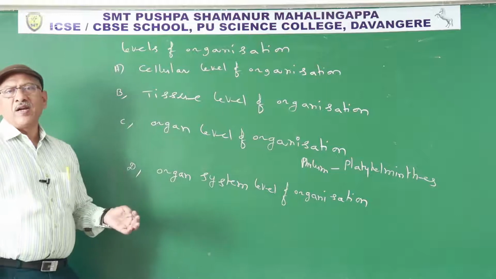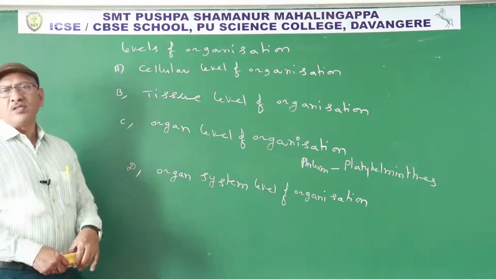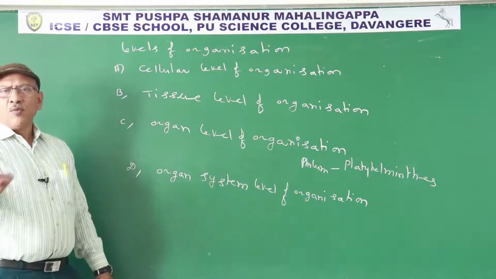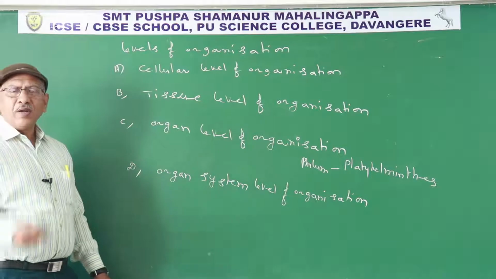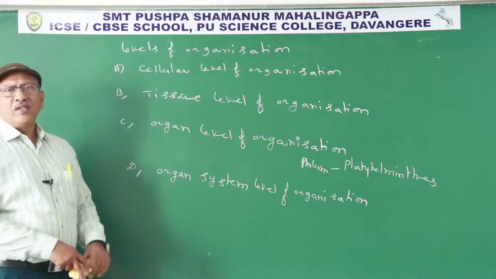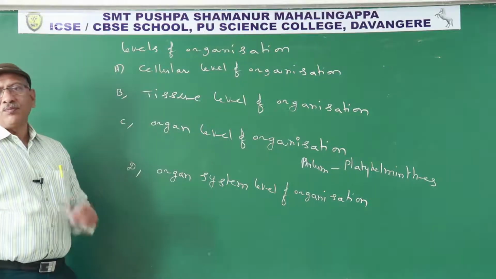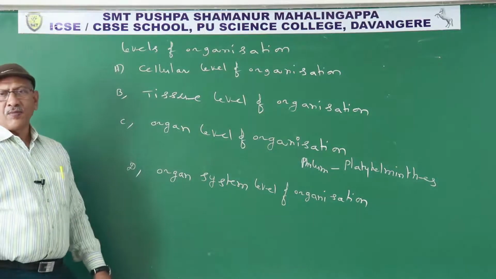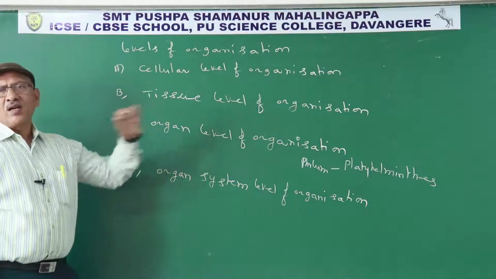Digestive system, respiratory system, circulatory system, excretory system, reproductive system, skeletal system, muscular system, nervous system, endocrine system, integumentary system. What is integumentary? Skin. Skin is considered an organ system. And the immune system. In this manner, there are 11 organ systems.